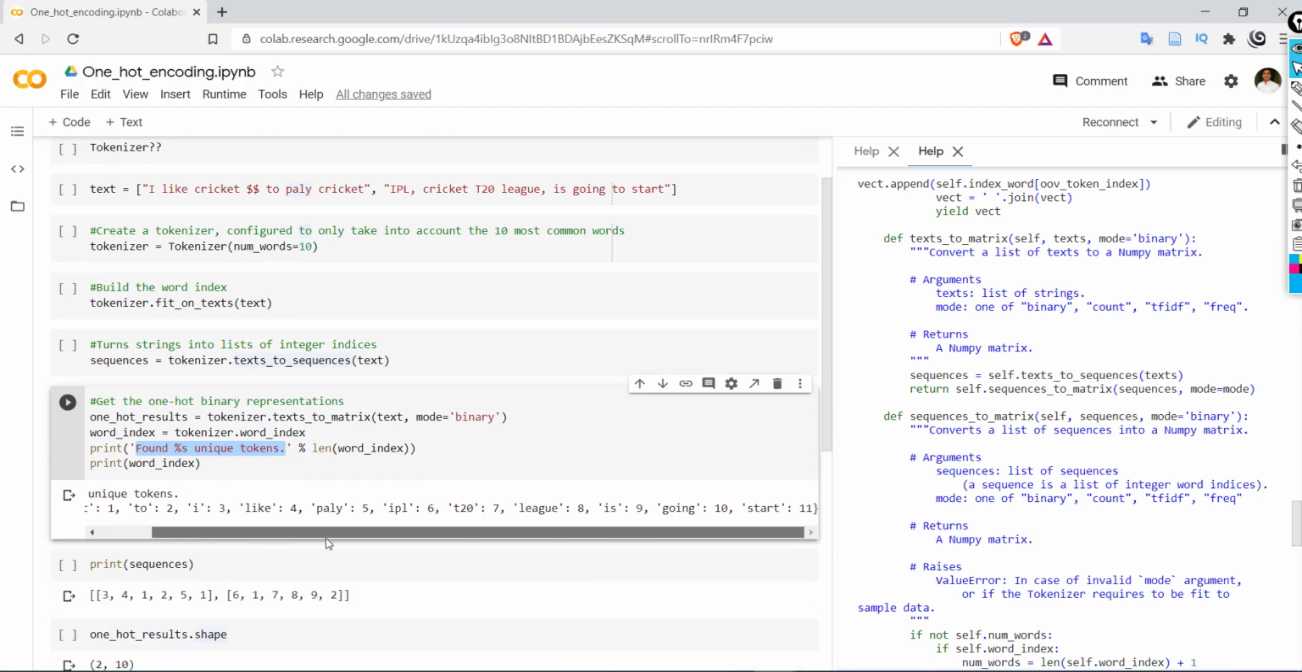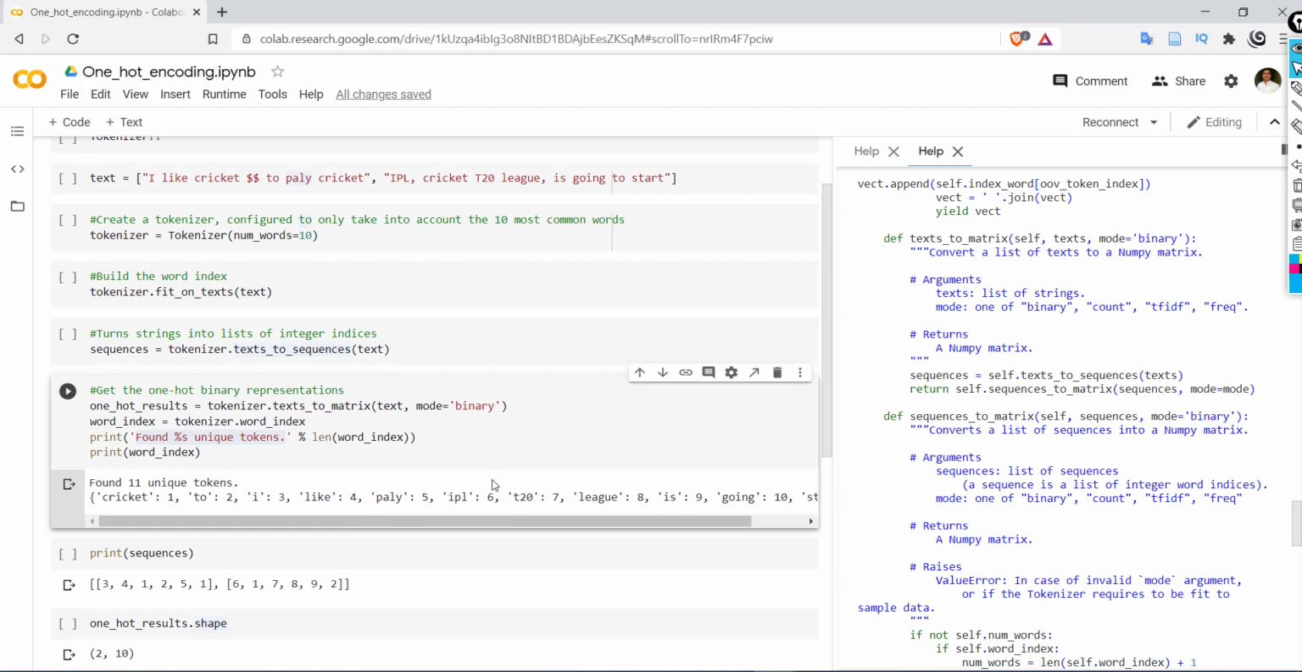Why? Because the 11th index is reserved and it is just indicating the start of each sentence. The rest of the 10 words are from the same corpus, that is the text that we passed to the fit_on_texts method. Also observe that special characters like $$ have been removed. So we are getting a total of 11 words from the given corpus.